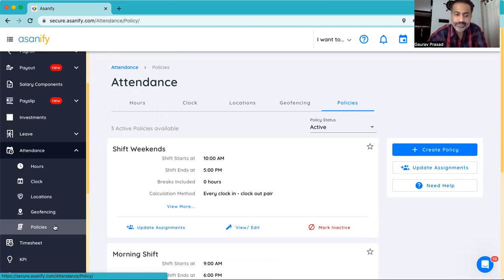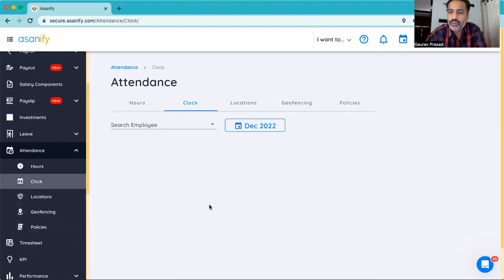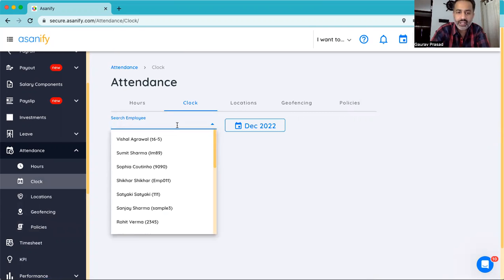Many of the companies also use biometric machines for tracking through either the fingerprint or through the face scan. Asanify is integrated with biometric devices as well. So you can configure your policy on Asanify, and the feed from the clock in and clock out time can come from the biometric machine, so that in a single view, you'll be able to see under the clock section.